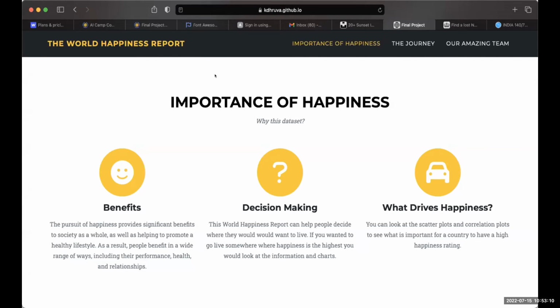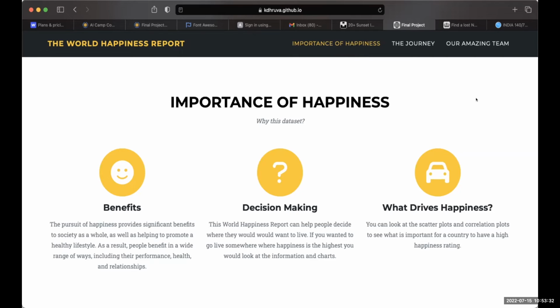So we chose this data set for 3 different reasons. First, the benefits. The pursuit of happiness provides significant benefits to society as a whole, as well as helping to promote a healthy lifestyle. As a result, people benefit in a wide range of ways, including their performance, health, and relationships.